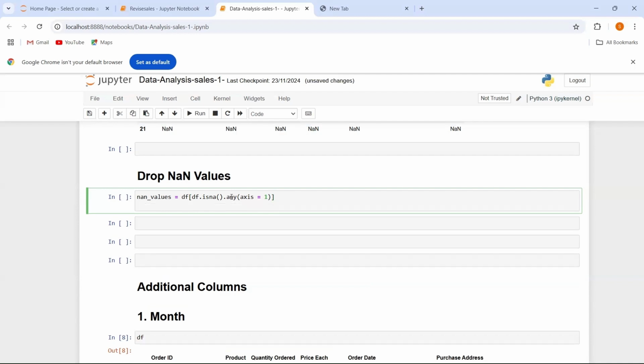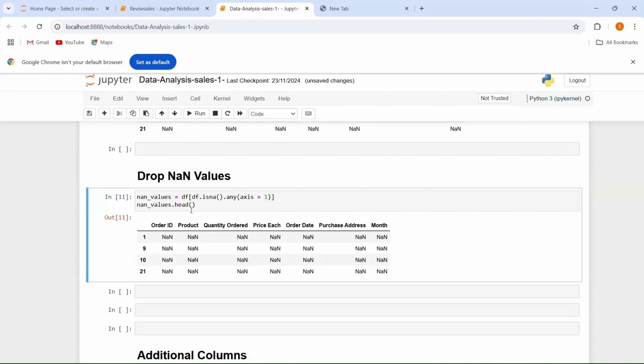Now, after this, I am going to get all the NaN values. Let's say I'm going to print the top 5 values. Let's see what my output will be. You can see over here, you have NaN values at row number 1, row number 9, row number 10 and row number 21.